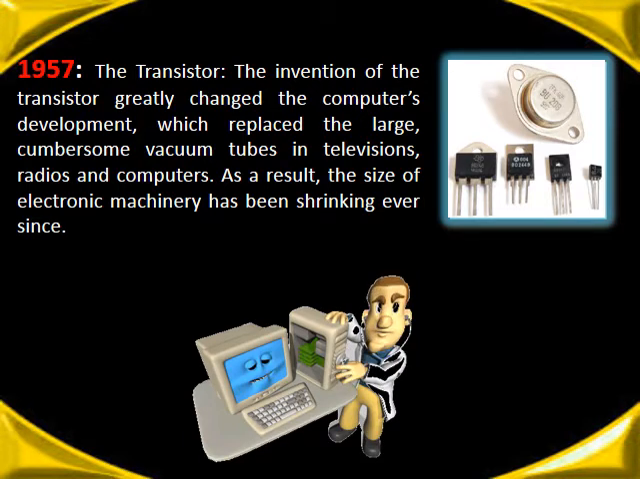1957, the transistor. The invention of the transistor greatly changed the computer's development, which replaced the large cumbersome vacuum tubes in television, radios, and computers. As a result, the size of electronic machinery has been shrinking ever since.